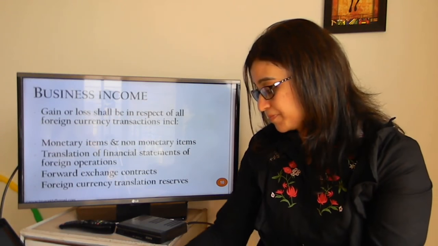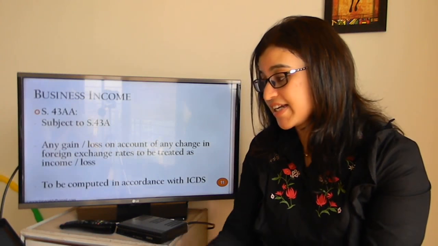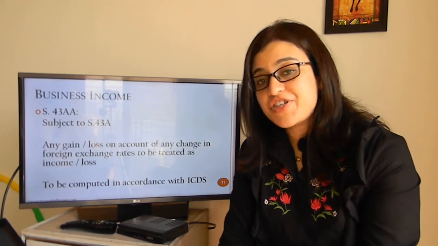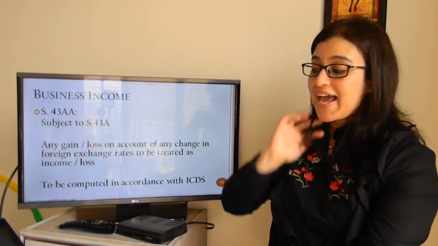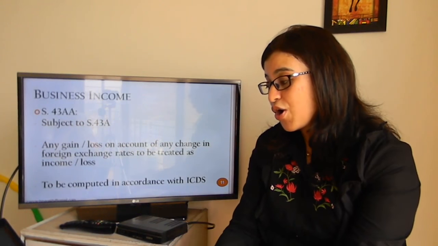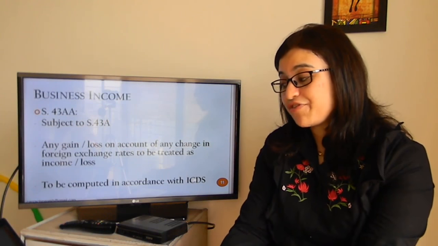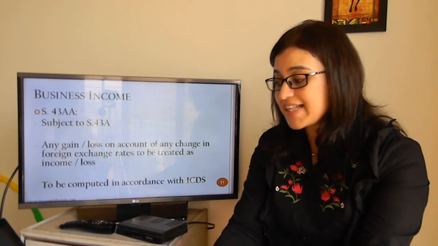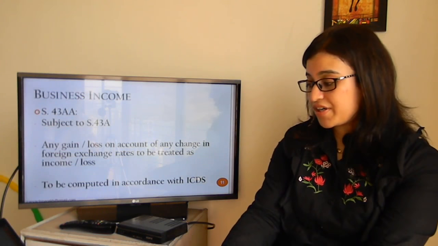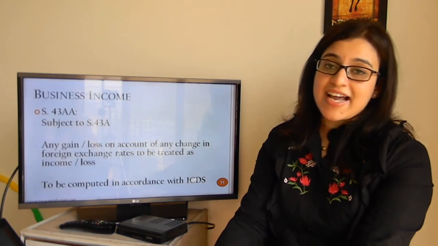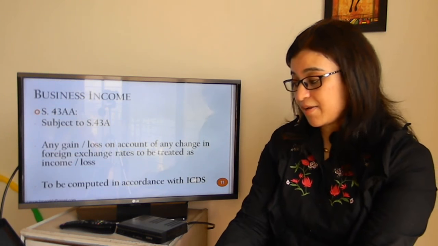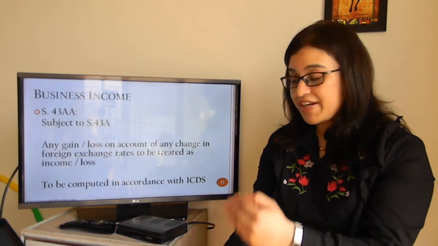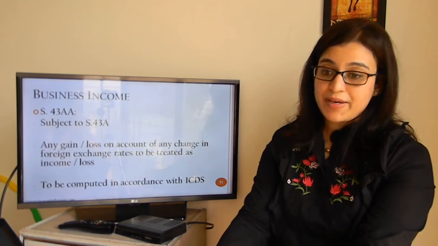Moving further, section 43AA has been inserted. It says that subject to the provisions of section 43A, any gain or loss on account of any change in foreign exchange rates has to be treated as income or loss, and the same has to be computed in accordance with ICDS. So this is again an attempt to align the computation of business income as given under chapter 4D with regards to the ICDS that have been prescribed.